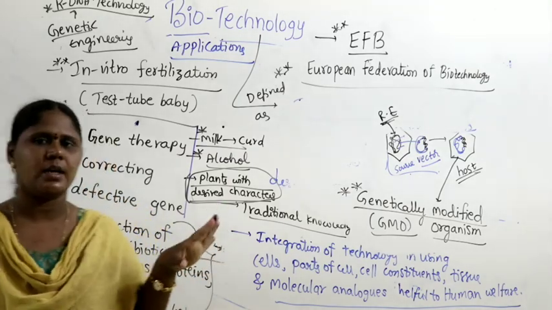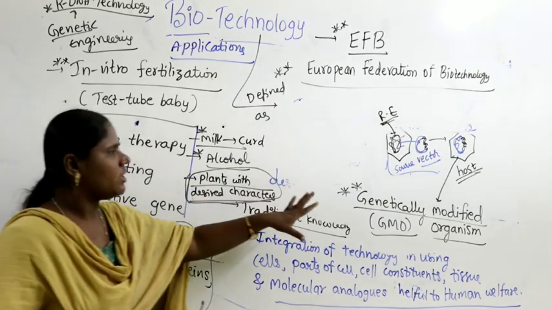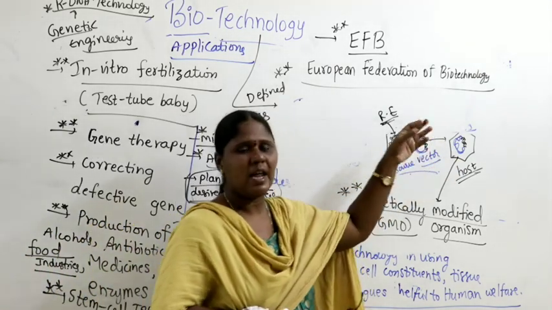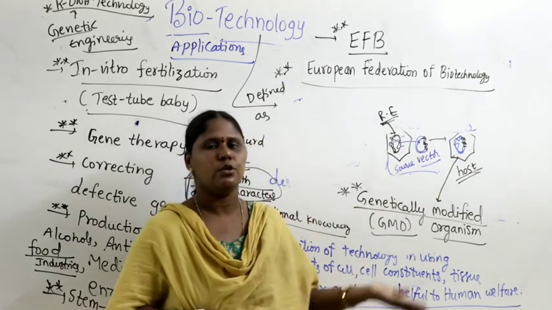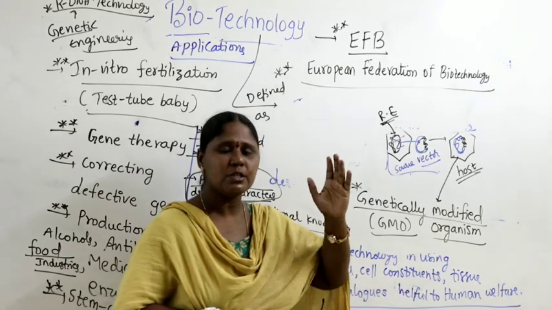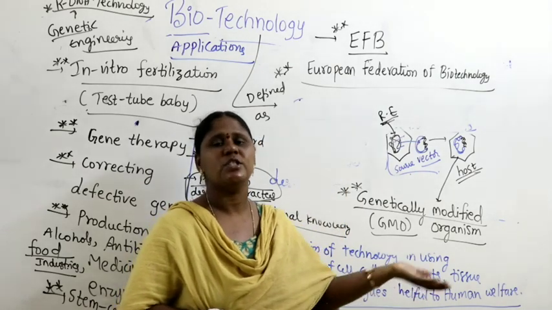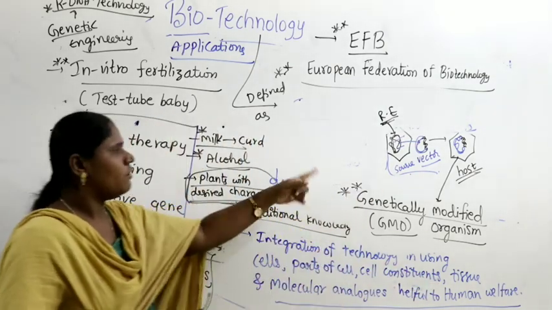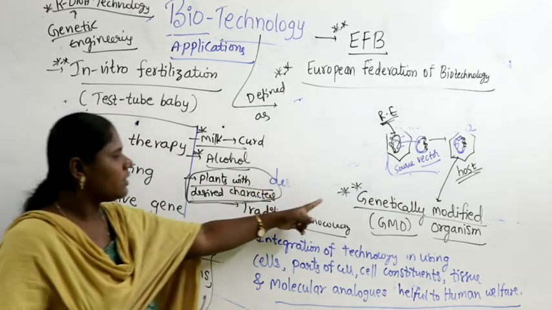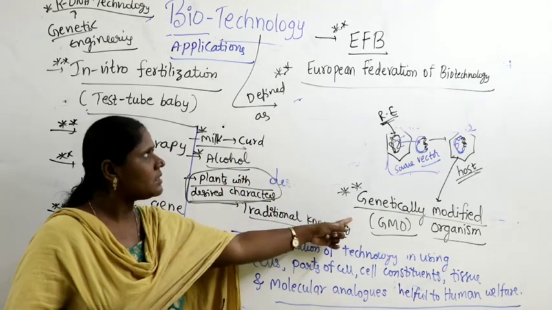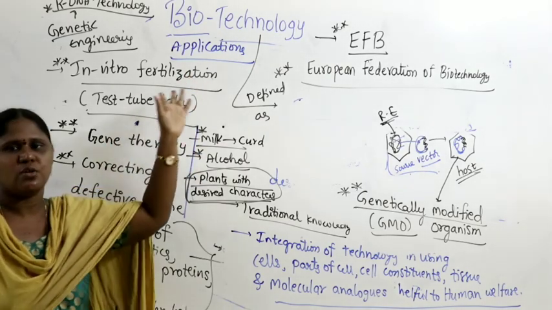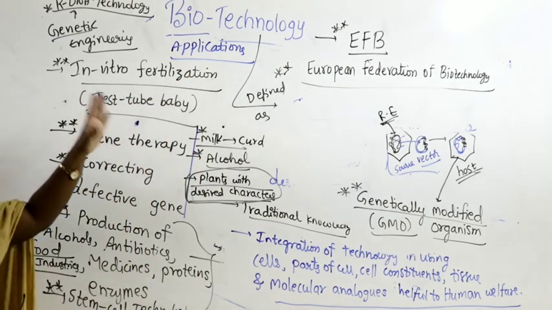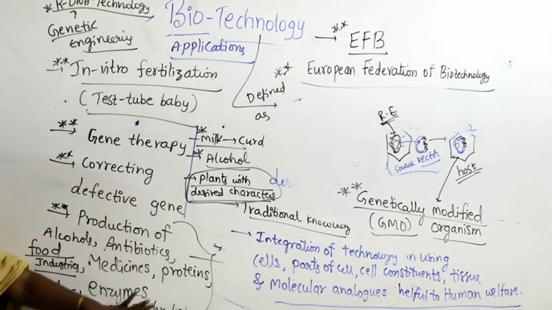With recombinant DNA technology, with genetic engineering, the original natural genetic material got added with some other new genetic material. It expresses new genetic characters which were earlier not present in the original cell. So that organism is called a genetically modified organism. That is possible by genetic engineering. It is one of the applications of biotechnology. These are all nothing but applications of biotechnology.